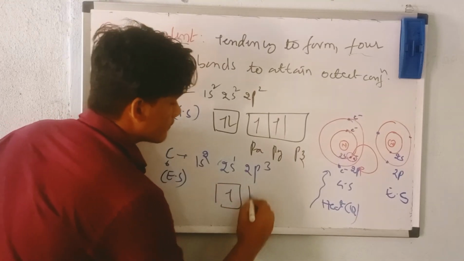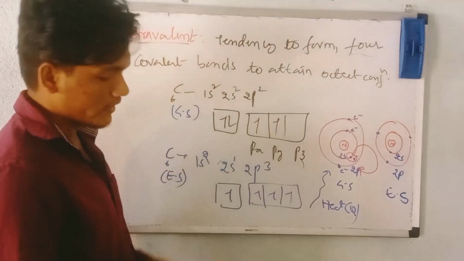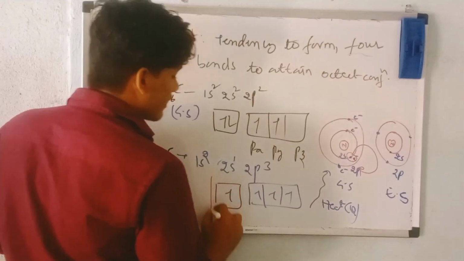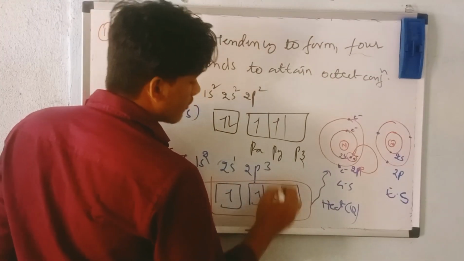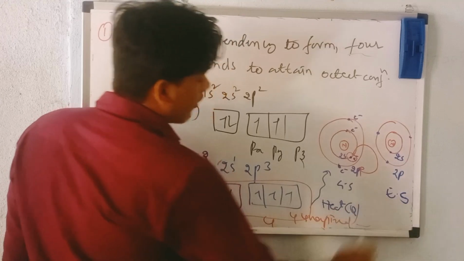This is the configuration. Now these 4 unpaired electrons will participate in bond formation.